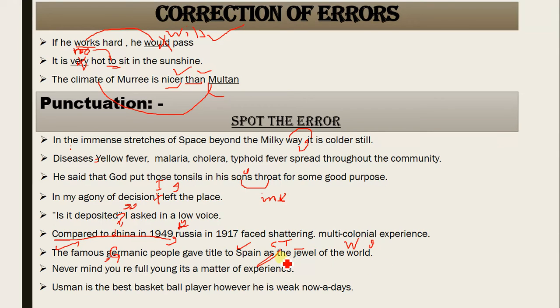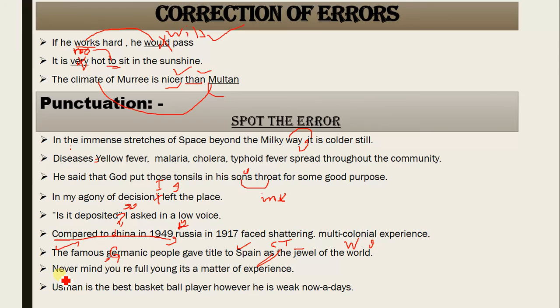Understood? That is why the jewel, J capital, world, W capital, and use of commas here. Got it? Next. Never mind you are full young, it's matter of experience.